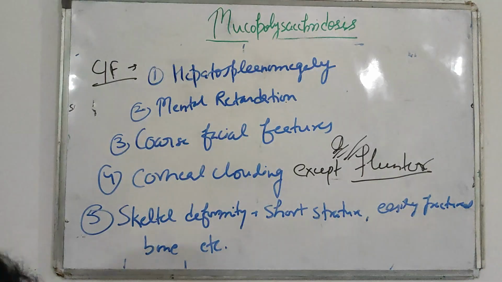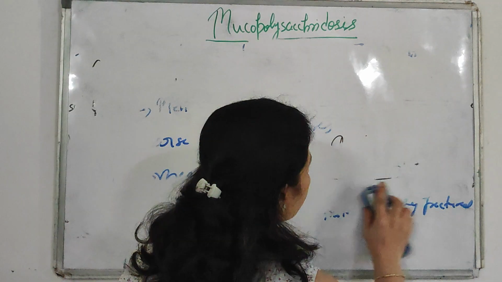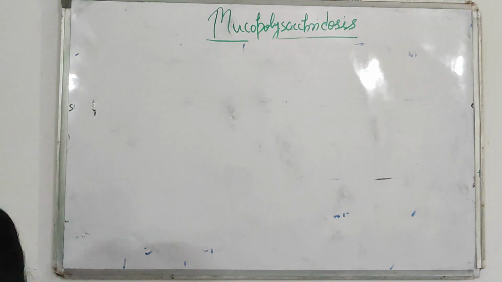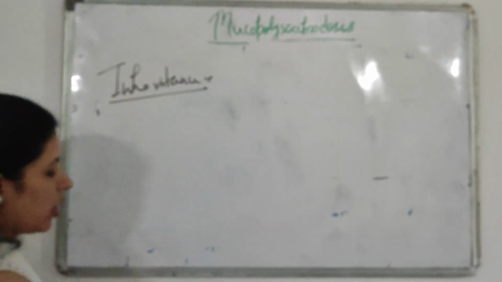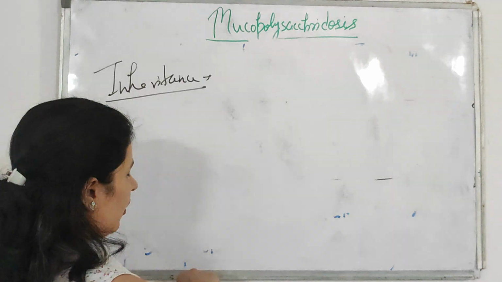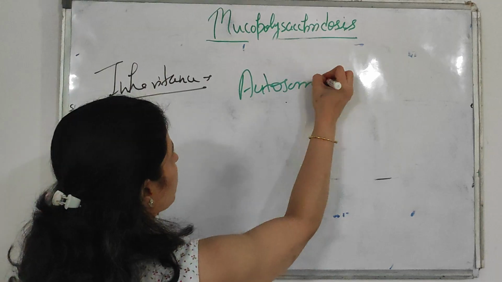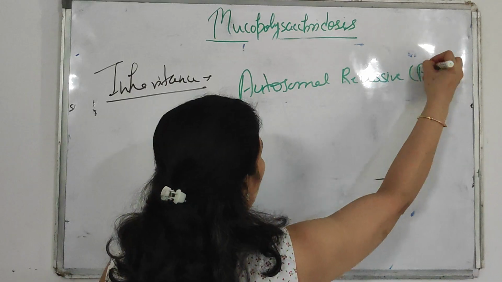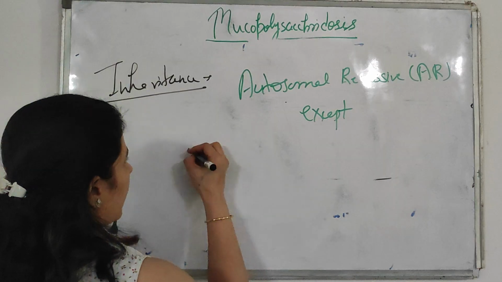Alright, and one thing you should also remember is the inheritance pattern. What is the inheritance pattern in case of mucopolysaccharidosis? Remember, all mucopolysaccharidosis are autosomal recessive, except Hunter.